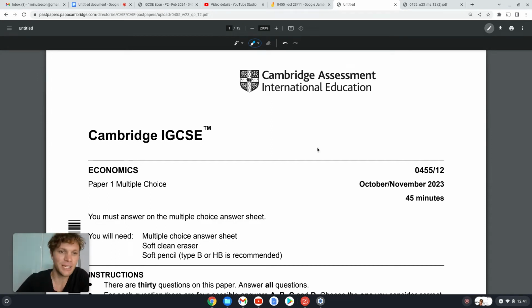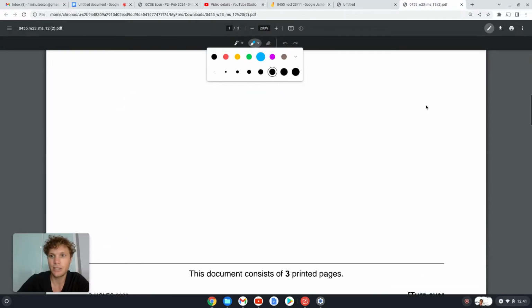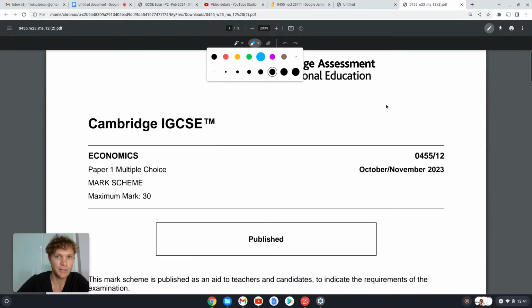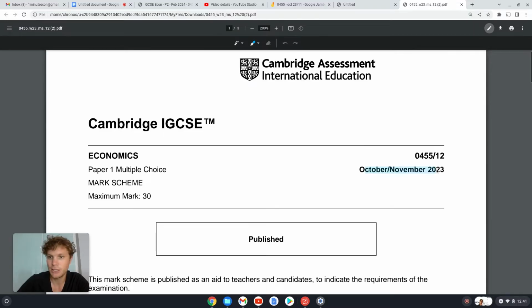So for today's lesson, we're going to be having a look at an IGCSE Economics Paper 1 multiple choice paper from October-November 2023, and this is paper variant 1-2, and I've got the model answers here as well, just so that we have an error correction mechanism. Again, October-November 2023, paper 1-2.